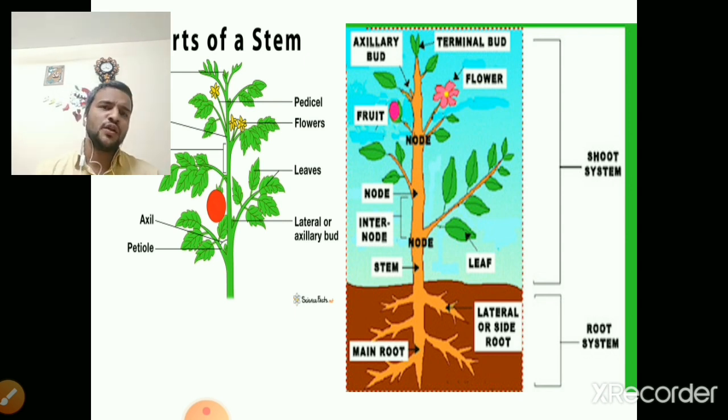Before we start with this, you should know the parts of the plant, because these hormones are growth related hormones. In plant growth, these hormones play a very important role, whether they are growth promoter hormones or growth inhibitor hormones. Together these hormones are called plant growth regulators.